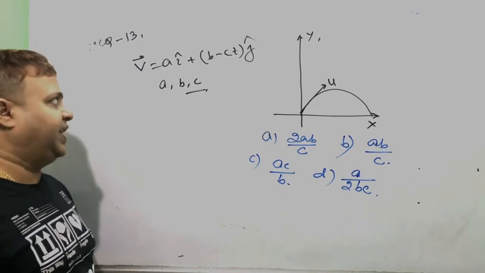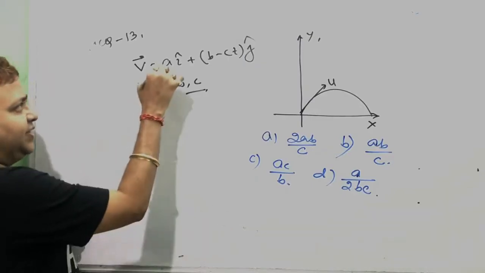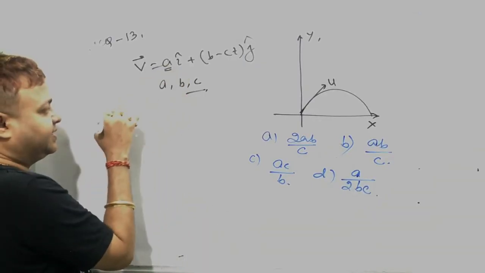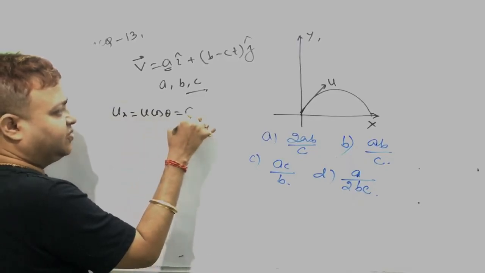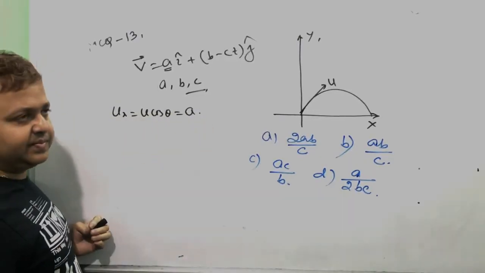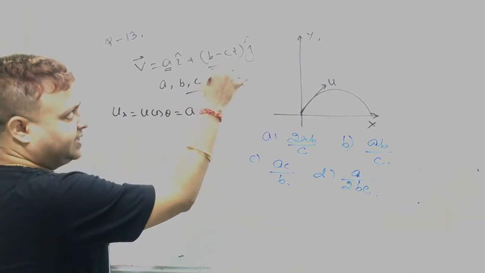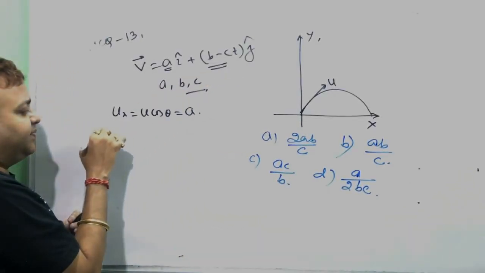Okay. This is the velocity along x-axis, that is u cos theta, which is equal to a. This is the velocity along y-axis after t time interval.